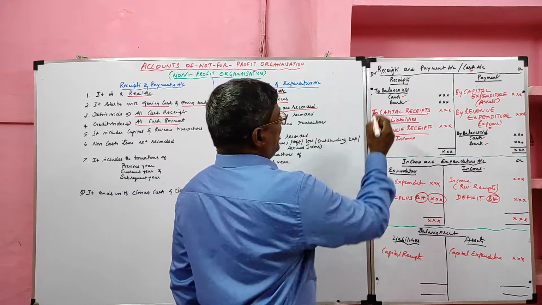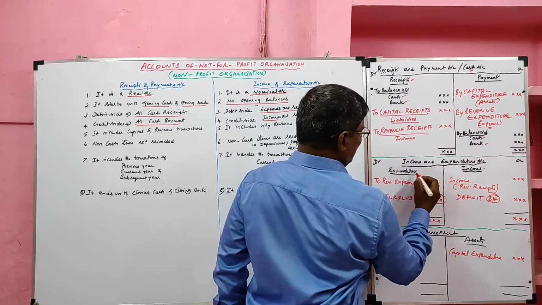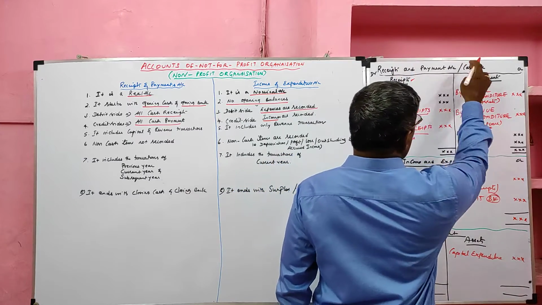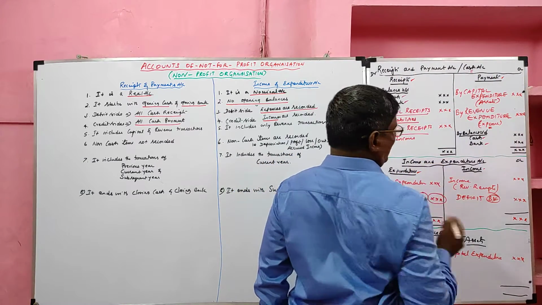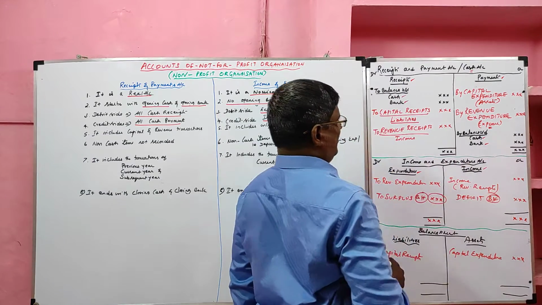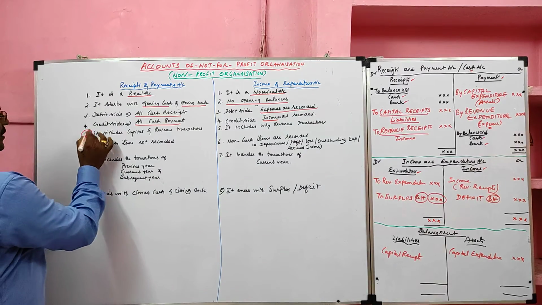Look at the board. Receipts and payment account, debit side receipts are recorded. In income and expenditure account, debit side expenditure are recorded. Then go to the credit side. In receipts and payment account, credit side cash payments are recorded. In income and expenditure account, credit side incomes are recorded. Next, very, very important, fifth one.